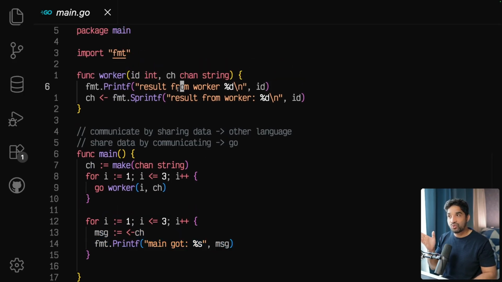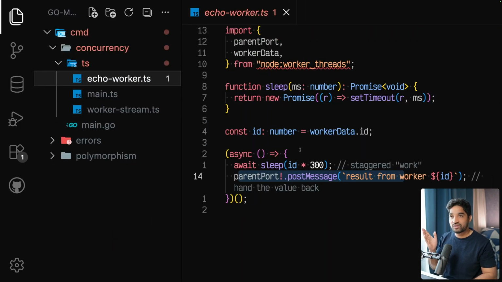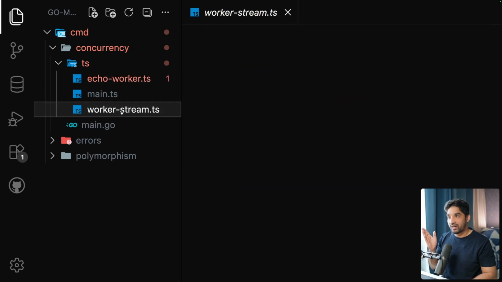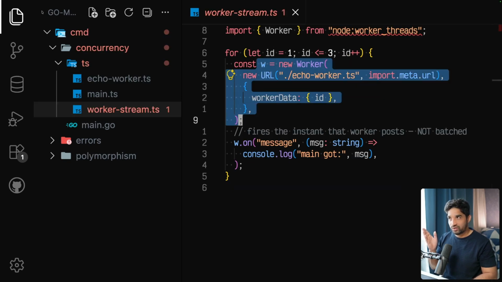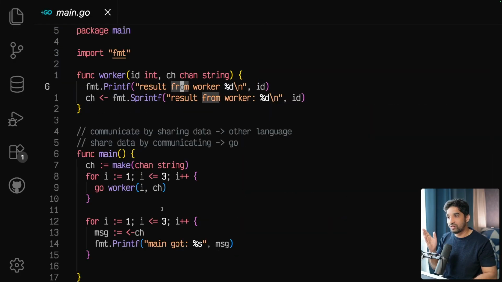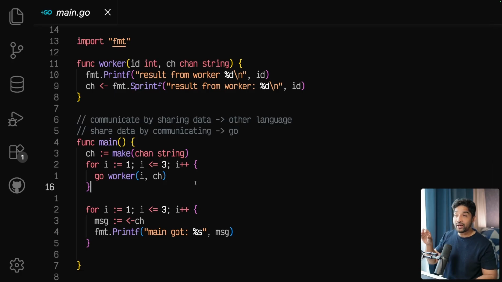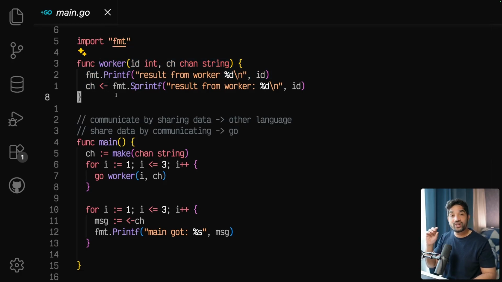See this code, and what we did in Node.js: first of all we needed 2 files, and then we needed to do all these things. In Golang, we simply use go and a channel for synchronization or data communication. That's it. And in Golang, these workers or goroutines are so cheap that we can spawn thousands of them in milliseconds, and they consume very few resources. So this is how we do concurrency in Golang.